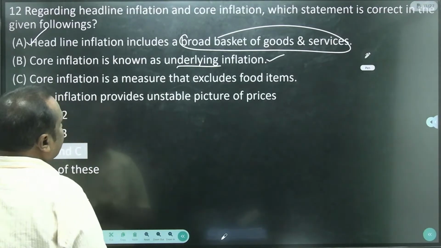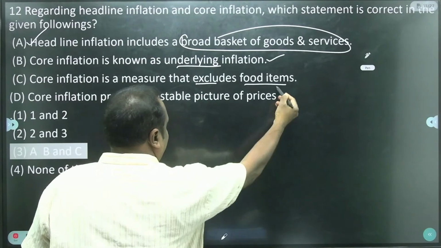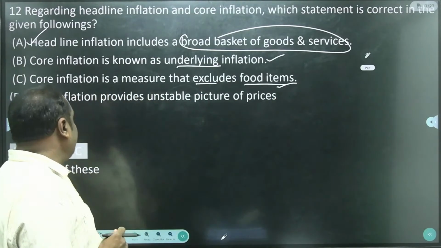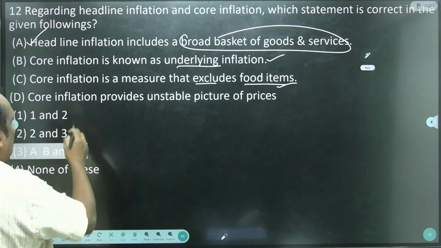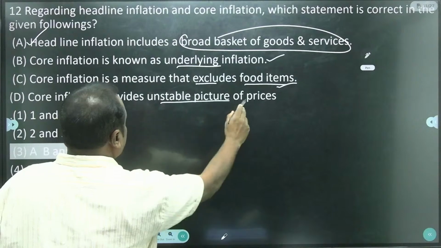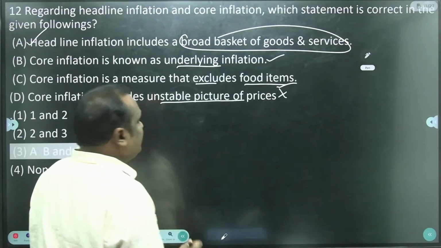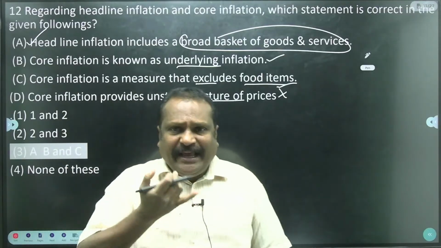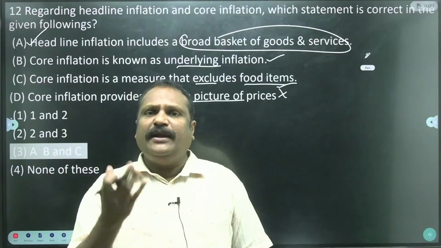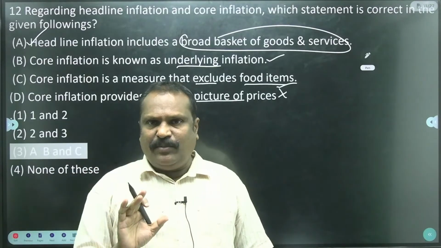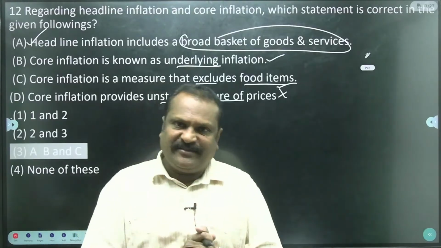The core inflation is a measure that excludes the food items. Yes, the food items are not counted in core inflation, and core inflation provides the unstable picture of the prices. This statement is wrong. Why? Core inflation excludes the food basket. When there is no food basket, automatically prices are very stable, and core inflation promotes stable prices.